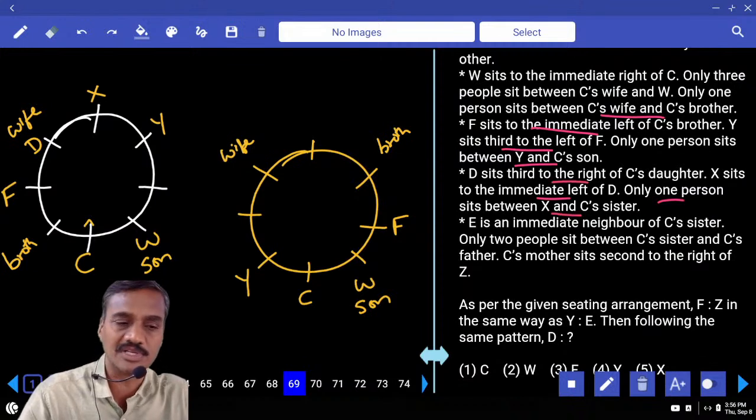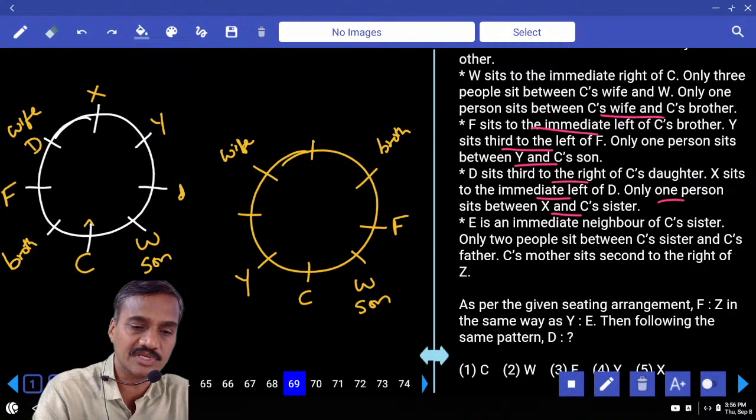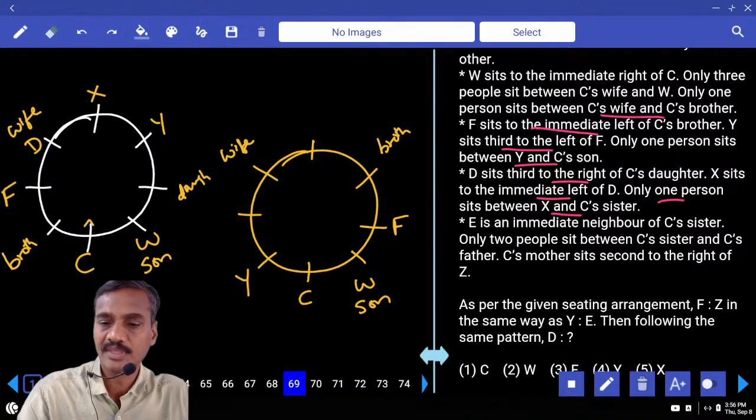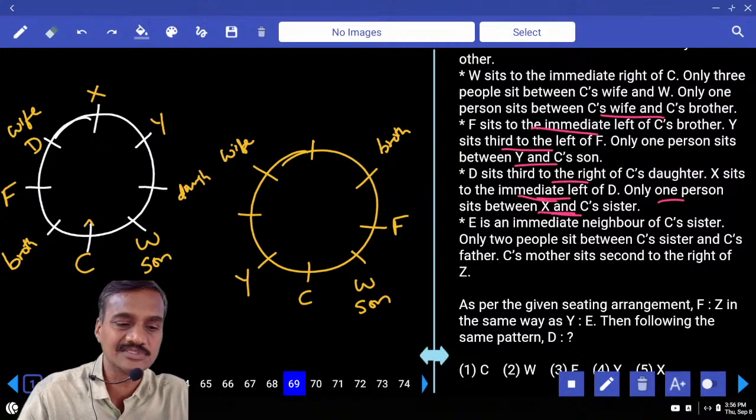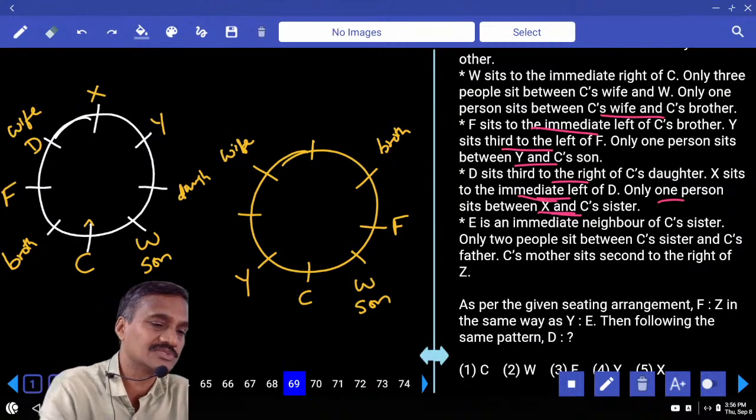D sits to the right of C's daughter. And where is the daughter? D sits to the right of C's daughter, X sits immediate left of D, and only one person is between X and C. So between X and C there must be exactly one person, F.